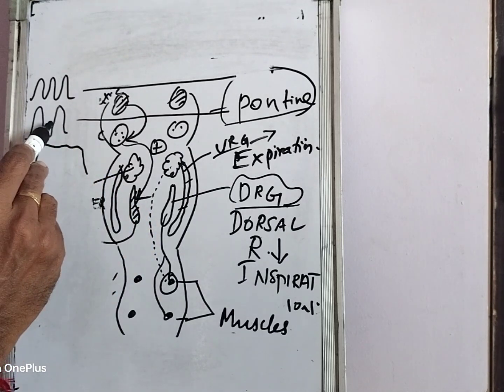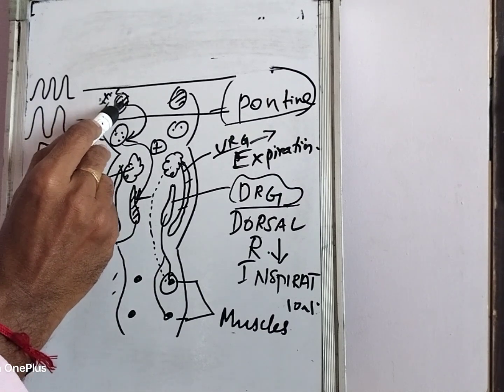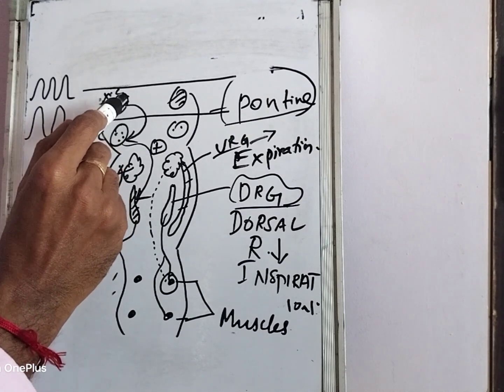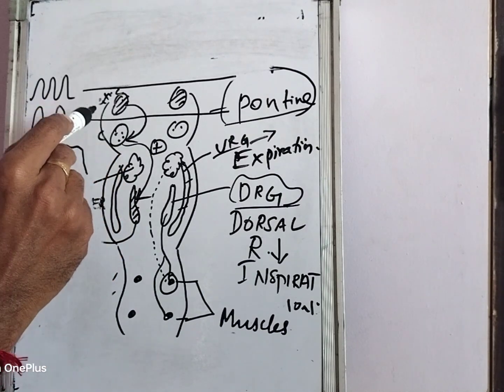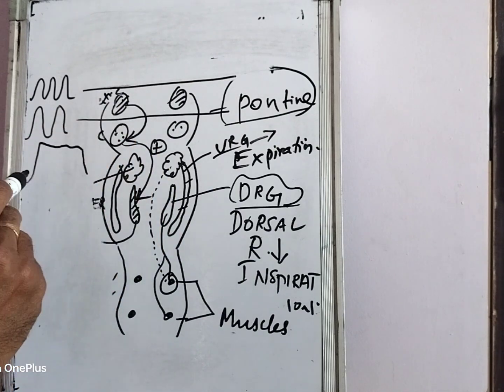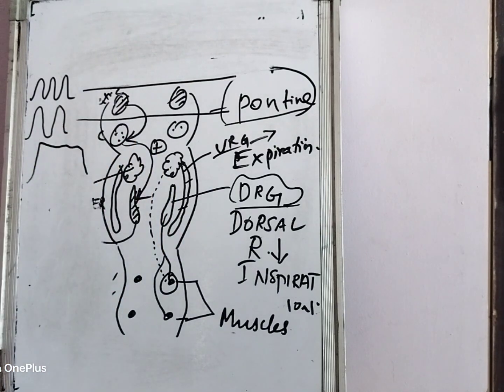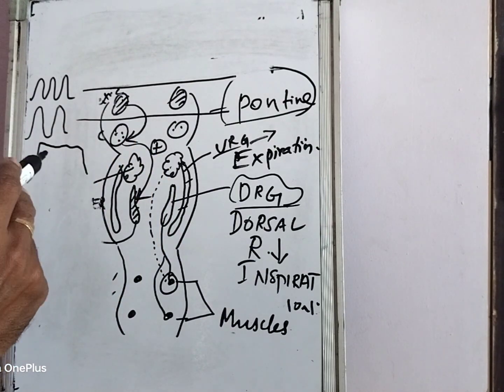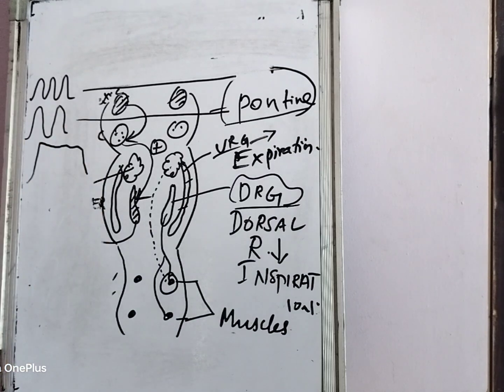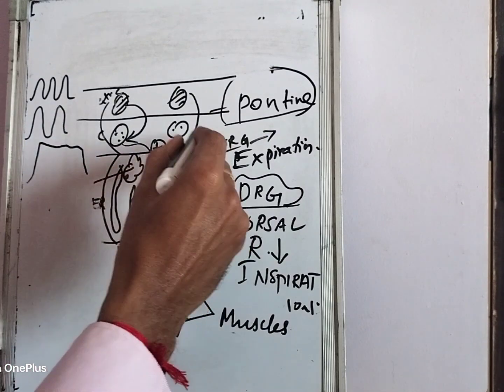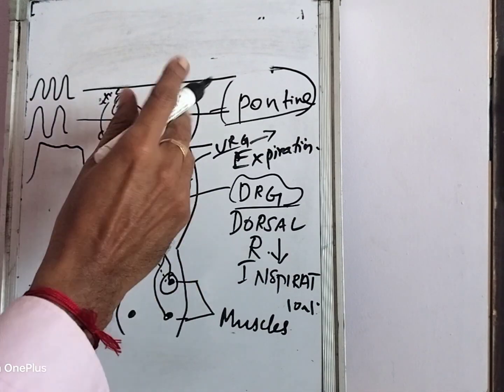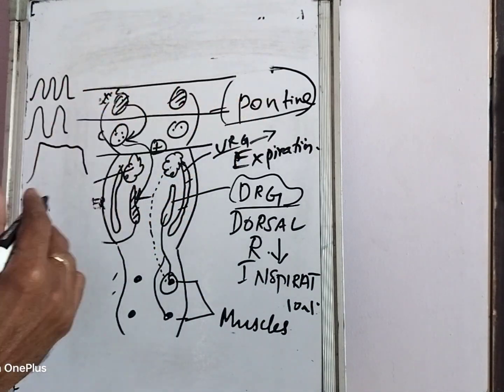So this is with vagus, and the section is between the two centers in the mid pons, between the pneumotaxic and apneustic center. And along with that section, if you are cutting the vagus, then the inspiration will be very lengthy. This is due to the strong activation of the apneustic center, and also there is no vagus to limit the inspiration. Now if you are making a section between the pons and the medulla, what will happen to the respiratory signals?